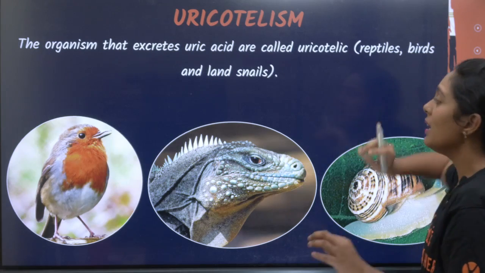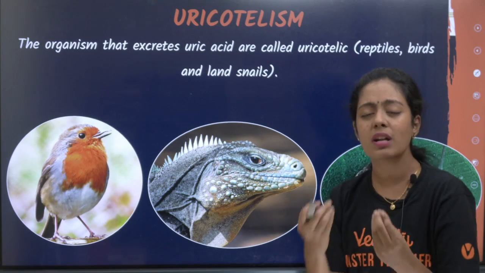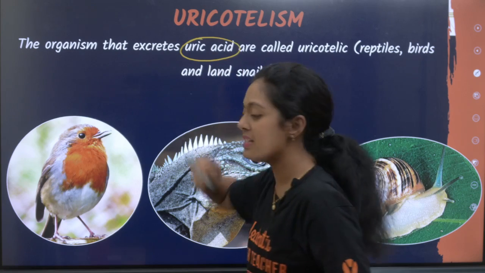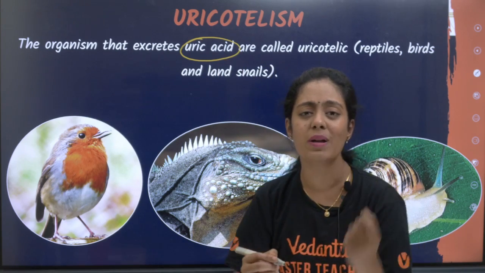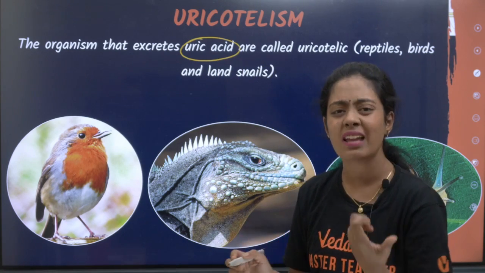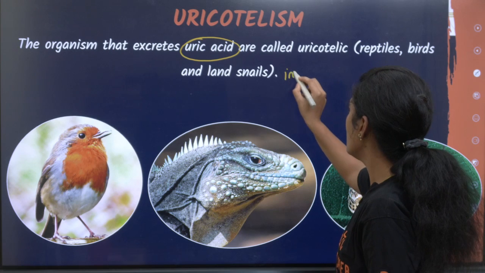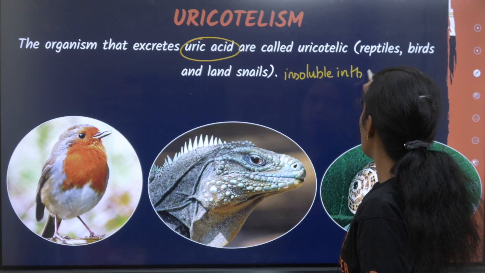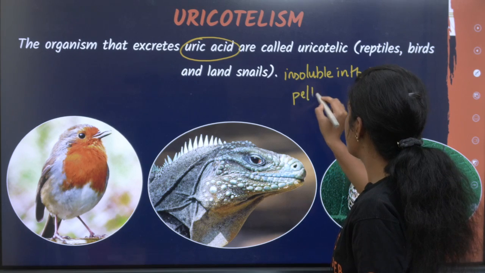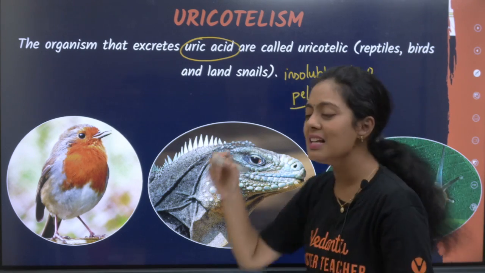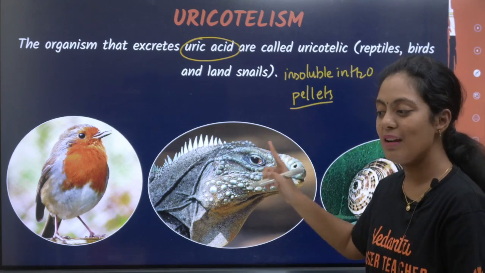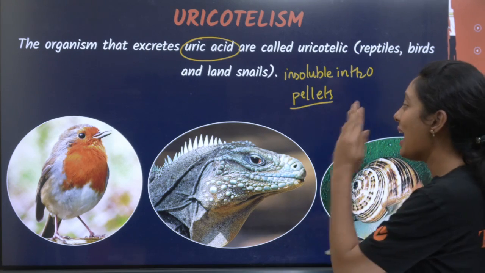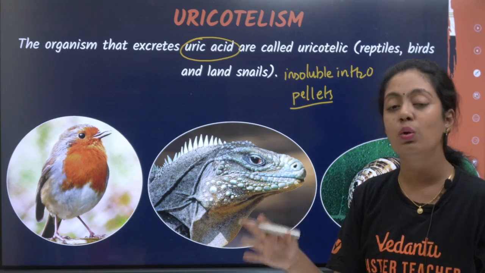The next one is uricotelism. What is uricotelism? It is the excretion of uric acid. The best thing about uric acid is that it is insoluble in water, so it is excreted as pellets, and a very small amount of water is needed for excreting it. All your reptiles, birds and land snails are examples of uricotelism.